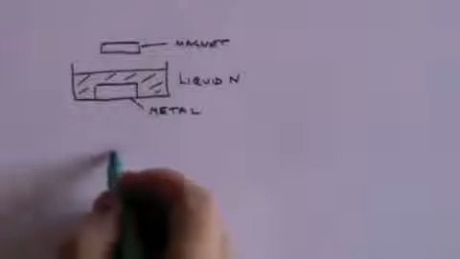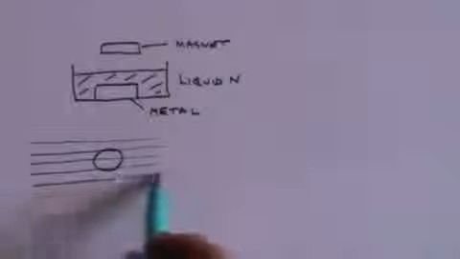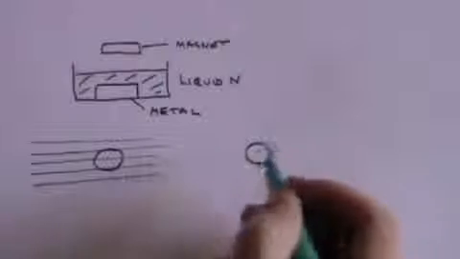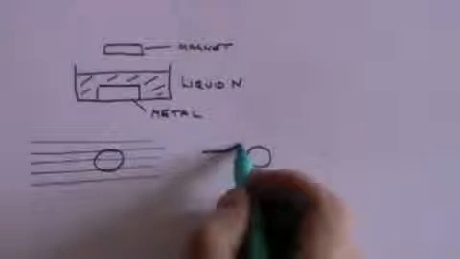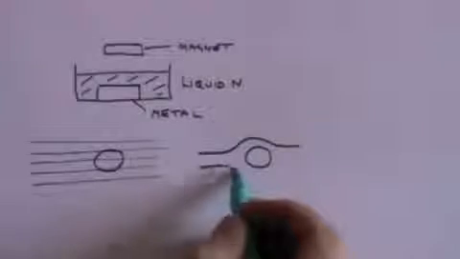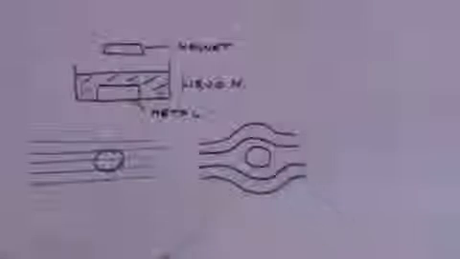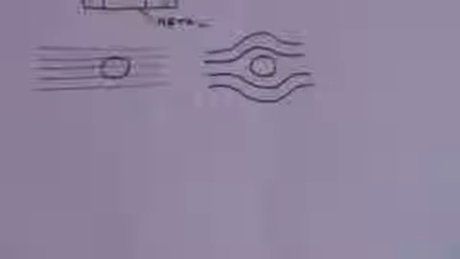Why does that happen? Well, ordinarily if you have, say, a metal, here's a metal, and you have a magnetic field, external magnetic field, then the magnetic field will just go straight through the metal. But if you cool the metal down to below its critical temperature so that it's in the superconducting range, then what happens is that it will exclude the magnetic field. The magnetic field can no longer pass through the metal. And that is called the Meissner effect. How does it do this?